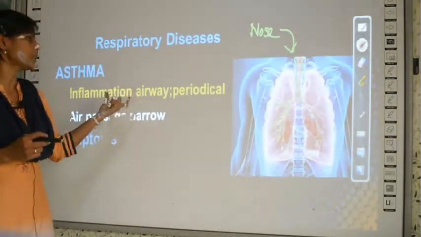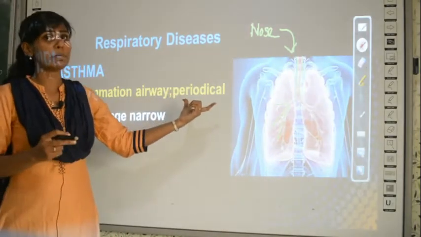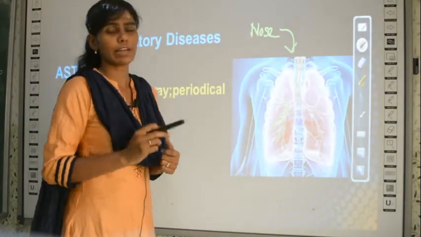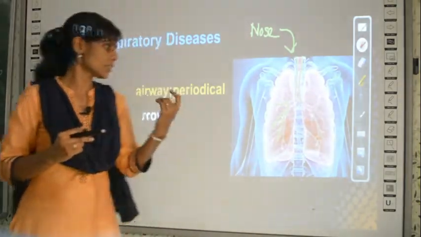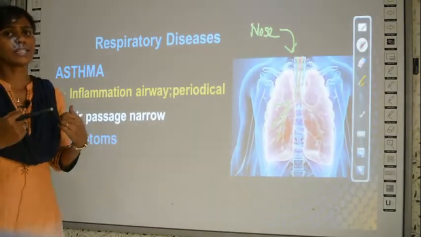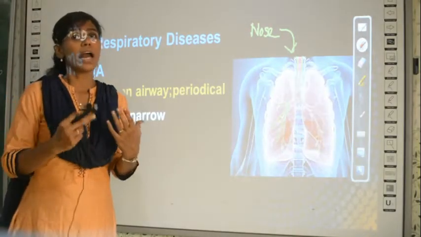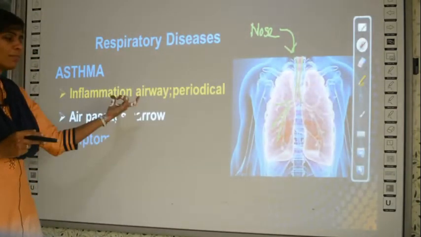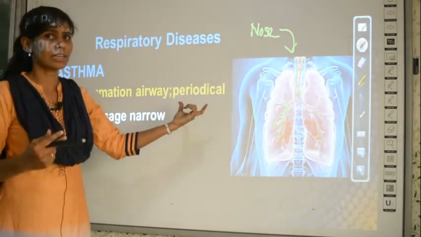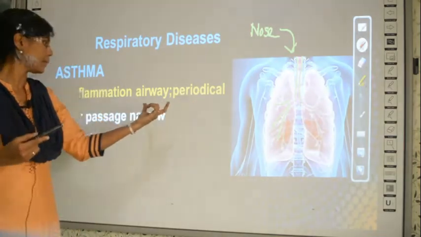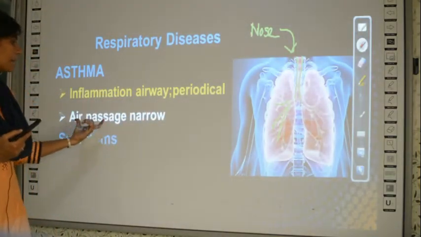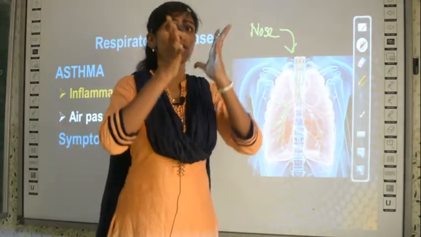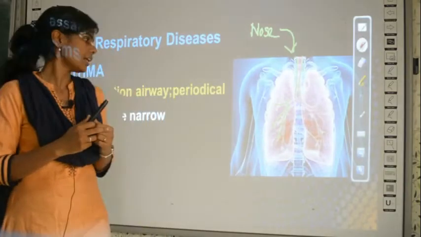The inflammation in the airway happens periodically. What is periodically? It is not once in a lifetime. Frequently the person with asthma will be getting such an inflammation in the respiratory system and he or she will have difficulty in breathing. So, there is inflammation in the airway and it is periodical, which means it happens repeatedly. As I told you, the air passage becomes narrow. This tube becomes narrow in size because it is inflamed or swollen in nature.